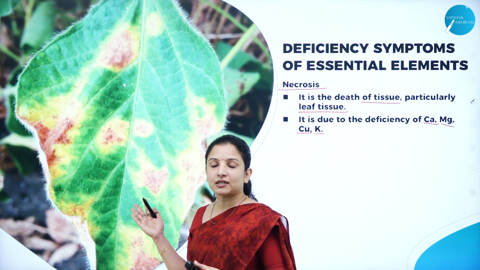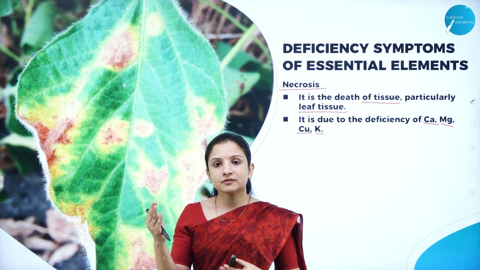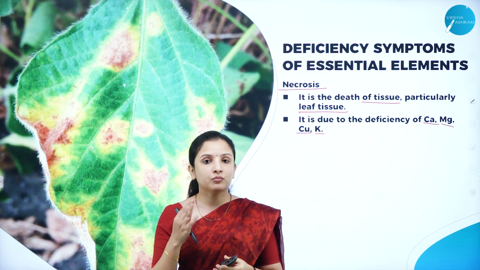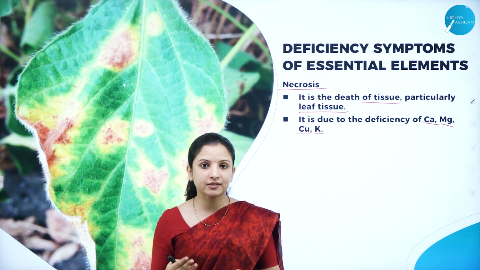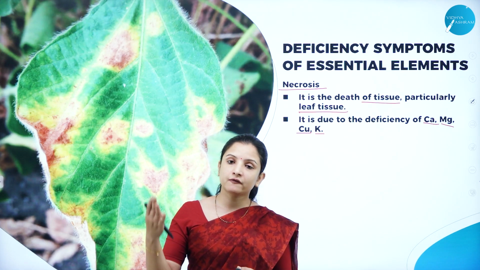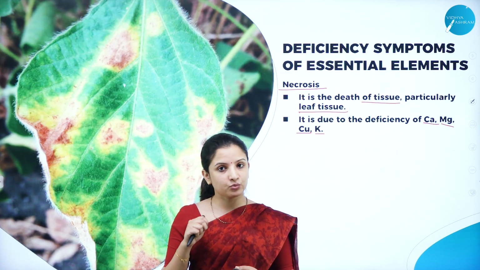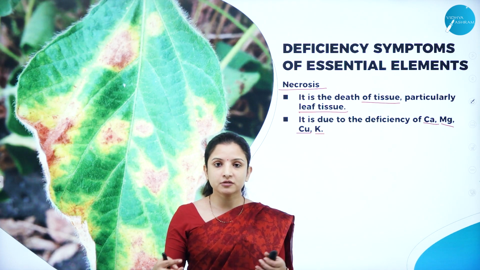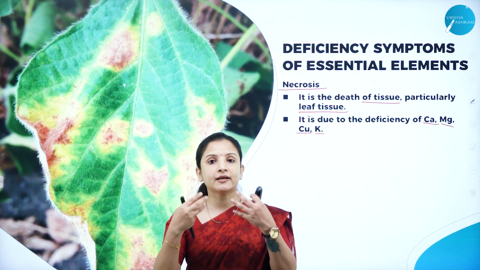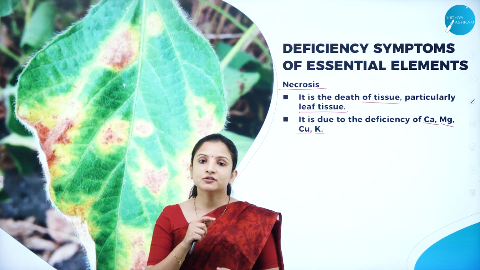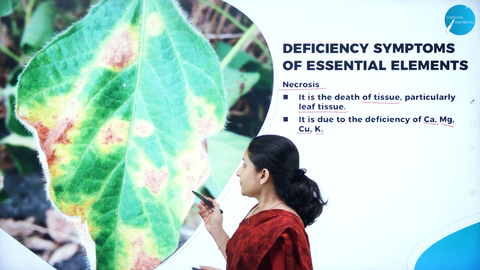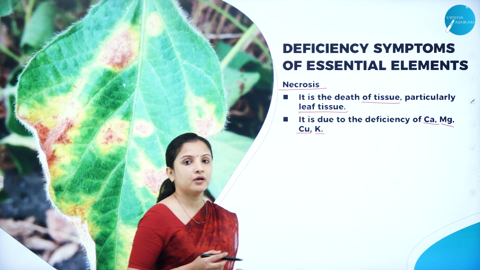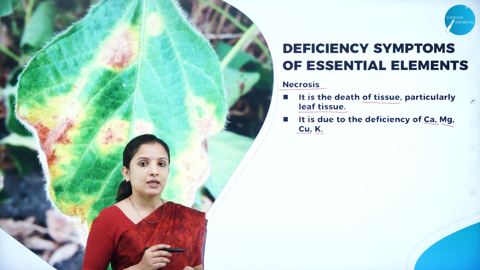So that is why it is done. These elements which I have mentioned here cannot be mobilized because they are a component of the cell wall. Their mobilization from the older leaves to the younger leaves is very difficult. So if the older leaves are not there, then the chemicals from the soil will be directly taken up and given to the younger leaves, right? So that is why it is done. Therefore, to prevent necrosis, calcium, magnesium, copper and potassium are very, very important.